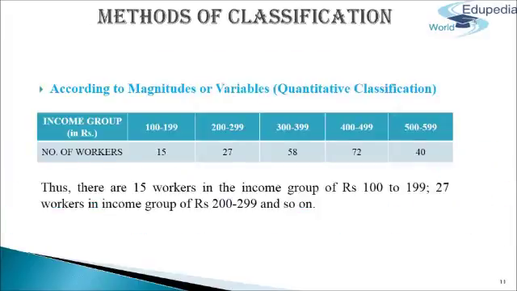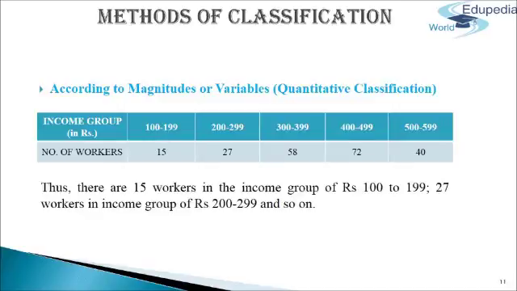Next, we come to classification according to magnitudes or variables. Quantitative classification. The collected data are grouped with reference to characteristics which can be measured and numerically described, such as height, weight, sales, import, age, income, etc. This type of classification is made in the formation of statistical series.